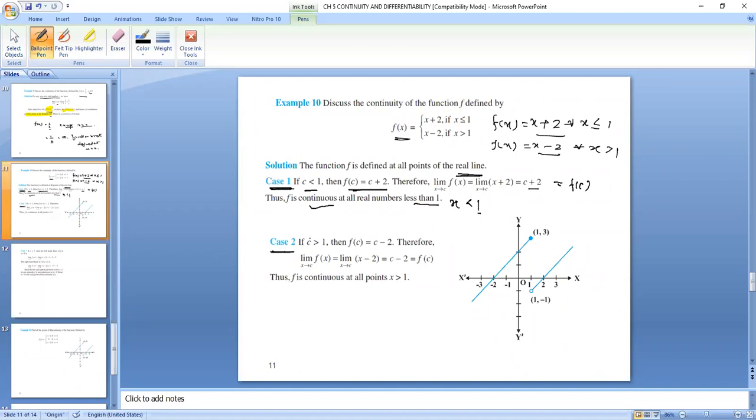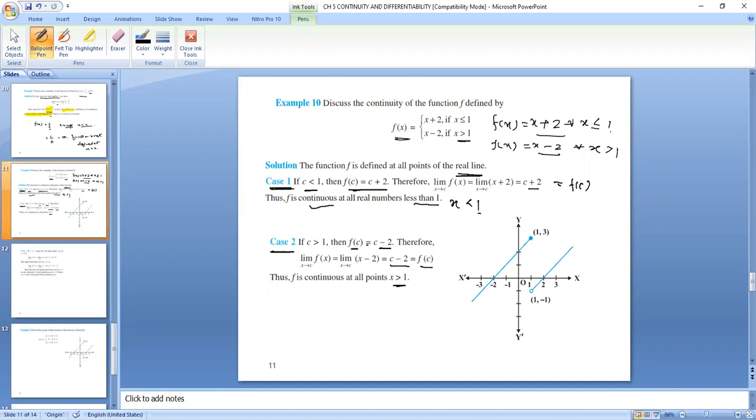Then case 2, if c is greater than 1. Taking any point c greater than 1, f of c will be c minus 2, because f of x is x minus 2. And limit x tending to c, f of x is equal to limit x tending to c, x minus 2. Putting the limit, we get c minus 2, which is equal to f of c. Since the limit of the function is equal to the value of the function, therefore f is continuous at all points x greater than 1.